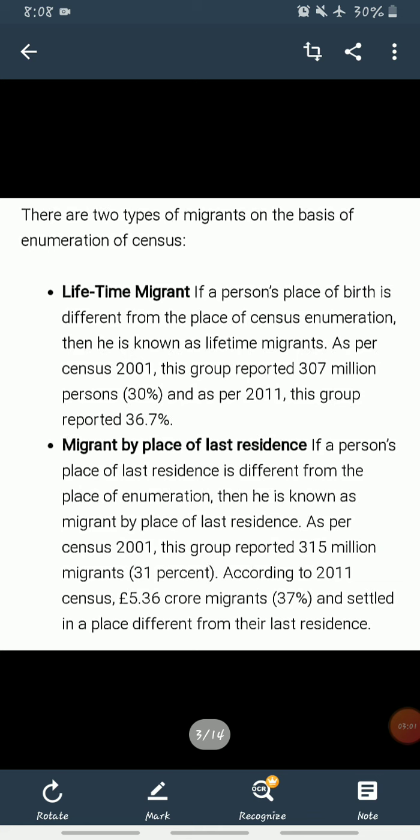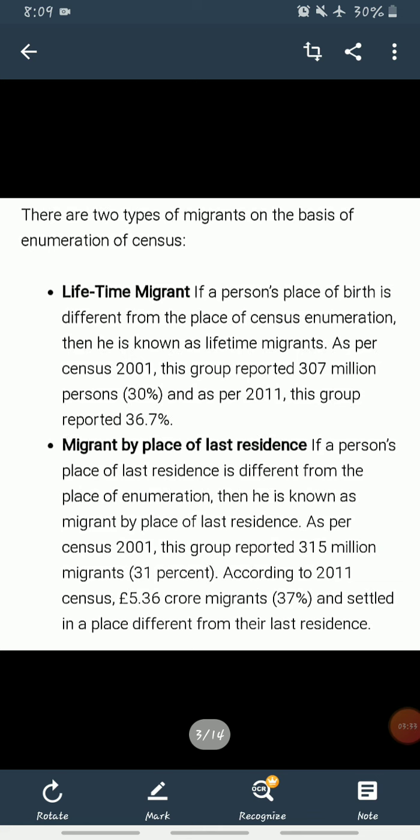Clear? So, lifetime migrant is a person whose place of birth is different from the place of census enumeration, then he is known as a lifetime migrant. As per census 2001, this group reported 307 million persons. It is about 30% of total. And as per 2011, this group reported 36.7%. Clear? So, this is called lifetime migrant.